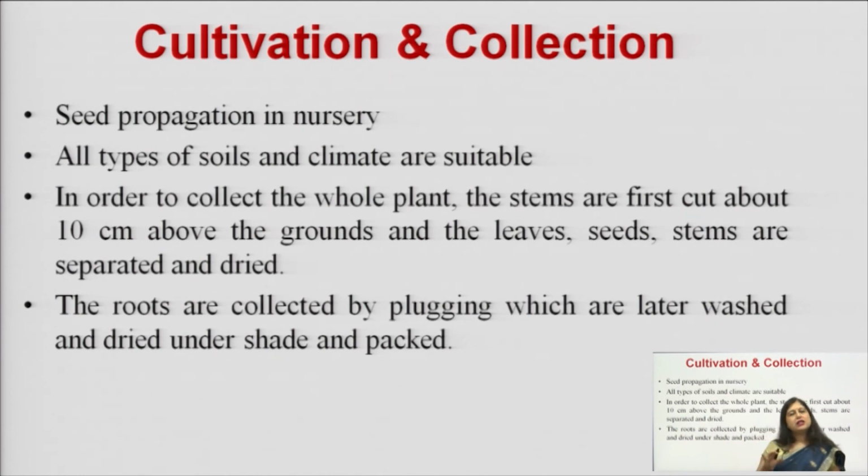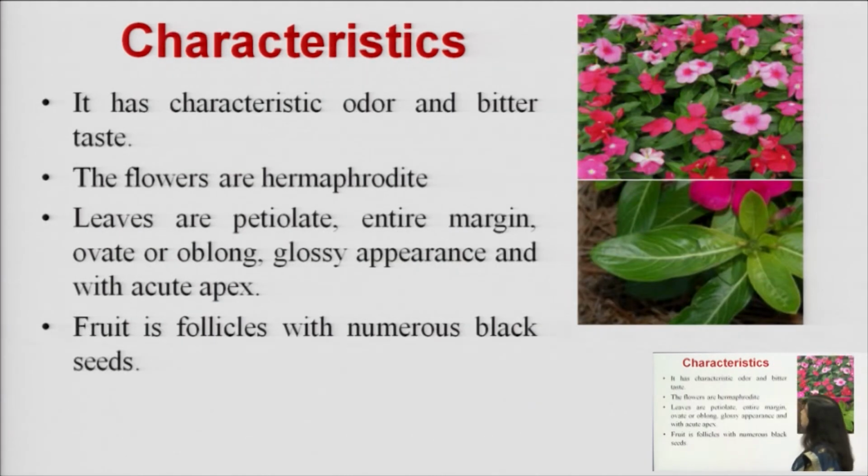Now the cultivation is very important because the active constituents, vincristine and vinblastine, are isolated from these plants and the yield or percentage is very low. So tons and tons of this periwinkle are required for the production of vincristine and vinblastine, therefore a lot of cultivation needs to be done. Now the characteristics.